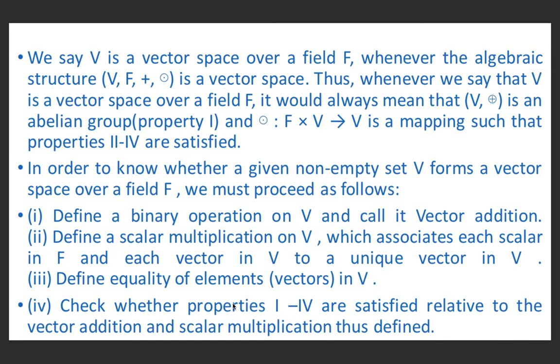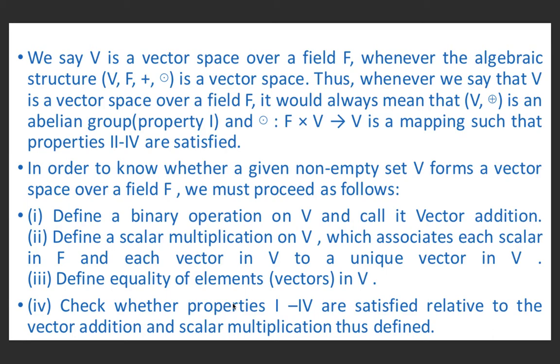In order to know whether a given non-empty set V forms a vector space over a field F, we must proceed as follows. Number one, define a binary operation on V and call it vector addition. Number two, define a scalar multiplication on V which associates each scalar in F and each vector in V to a unique vector in V. Number three, define equality of elements in V which are vectors.